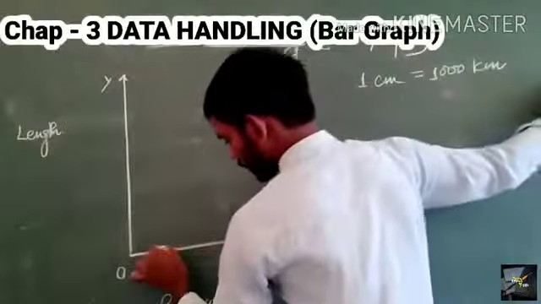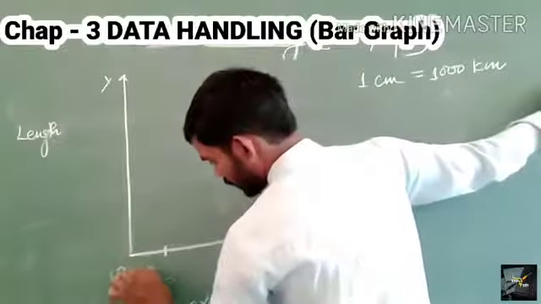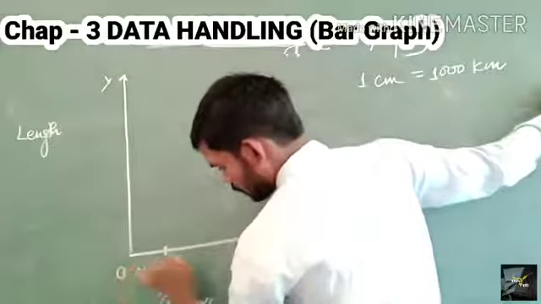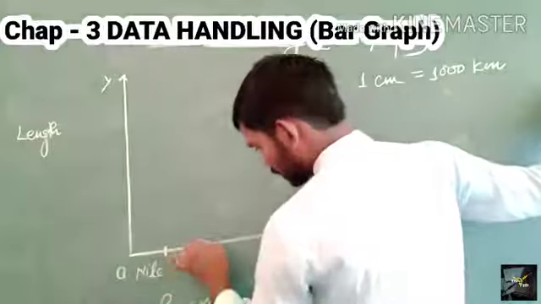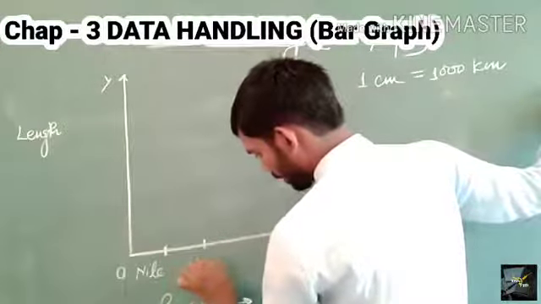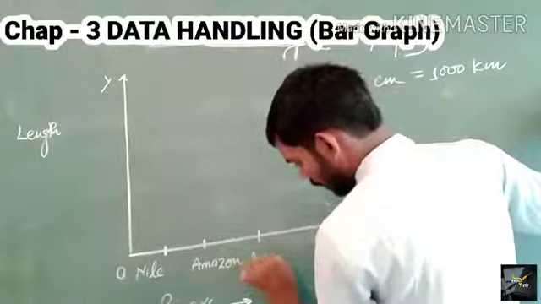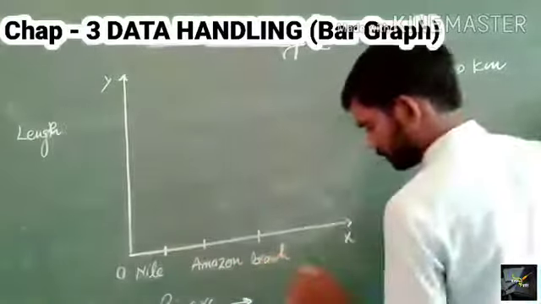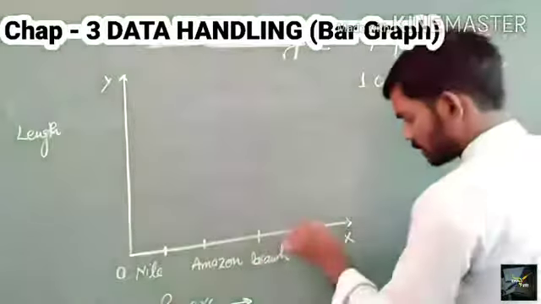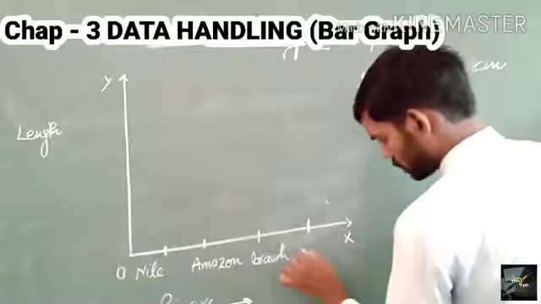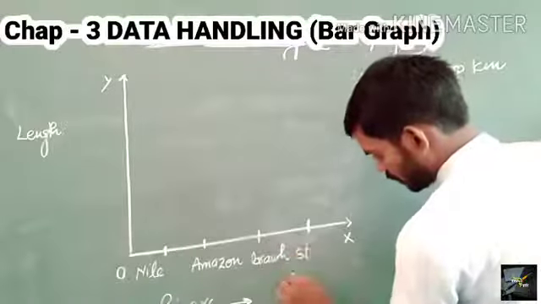Now first here we write Nile. The second is Amazon. The third is Brahmaputra. The next is Saint Lawrence.